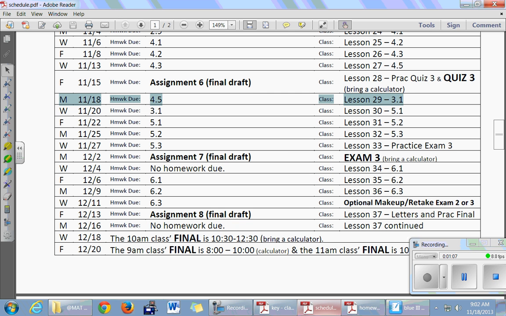So if you decide to take either of those exams and you do better than you did on the actual exam, I will replace the exam score. If you do worse on this one, there's no penalty. But I want you to study because it takes my time to grade these things. So do some work if you're going to take this retake. But it cannot hurt you. But you're also welcome to just skip it and not come in that day.